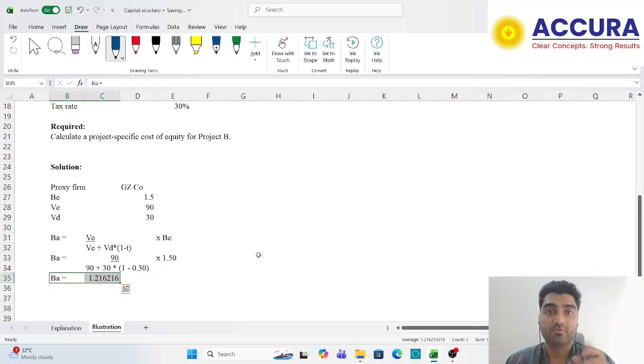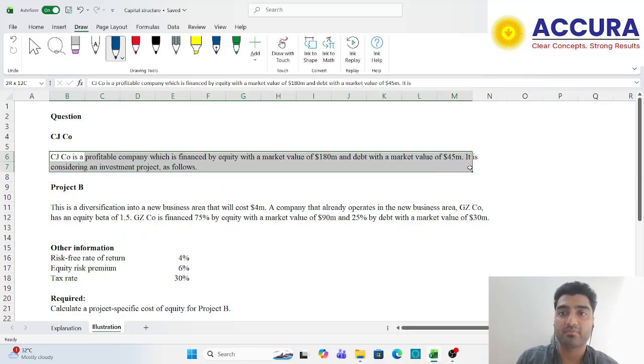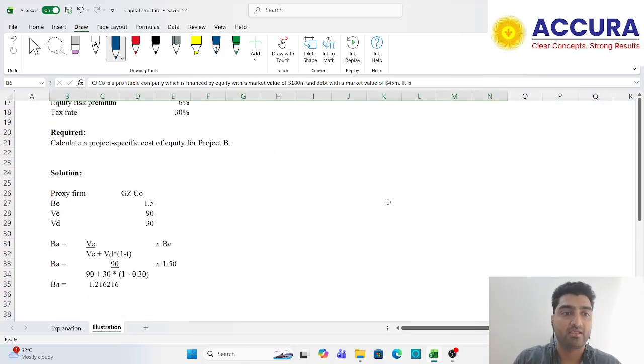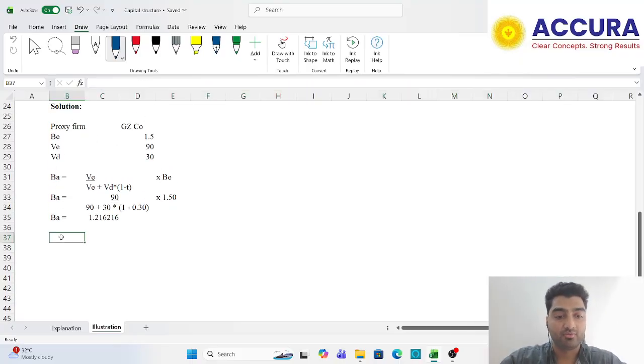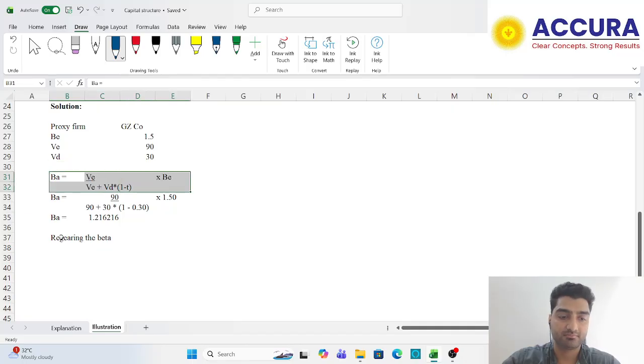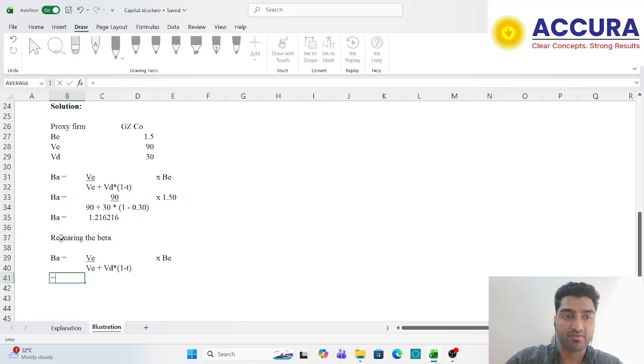Now what is my step 2? I re-gear it. Now re-gear it means I convert this beta into equity beta by using the debt equity structure of CJ company. Again, I write down the same formula. So re-gearing the beta. I write down the same formula. Now beta asset, this time we have it as 1.22.